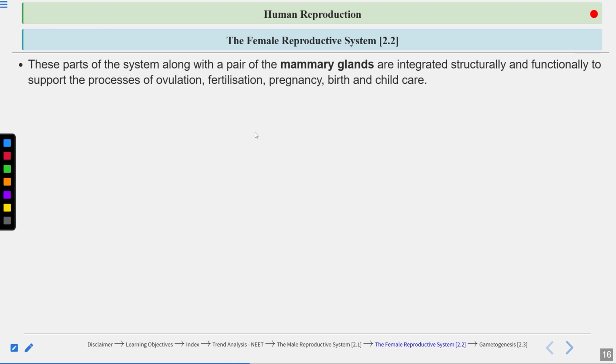Now, these parts of the system, along with the pair of mammary glands. So, mammary glands are also associated with the female reproductive system. Okay. These mammary glands, although they are not directly involved in the reproduction, are involved in child care, as they produce the milk. This milk is very nutritious. It also contains antibodies like immunoglobulin A. So mammary glands are also associated with the female reproductive system, although they are not directly involved in reproduction.